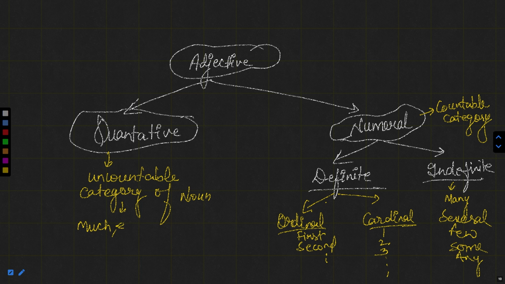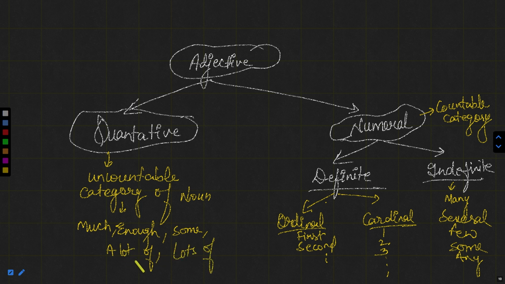Enough I can use as a quantitative adjective because it also tells the uncountable nouns. For example, I have enough money. I have enough stamina. So enough is actually the word which qualifies uncountable nouns. After that, we can also have some, a lot of, lots of. So these are the adjectives which can be used as a lot of, lots of.